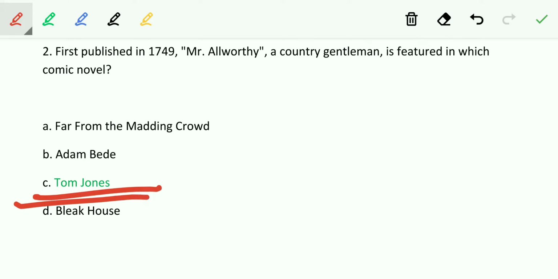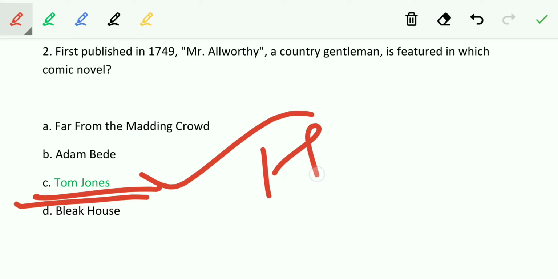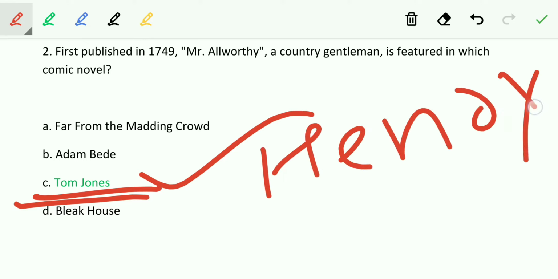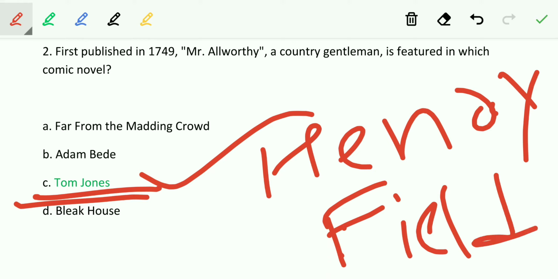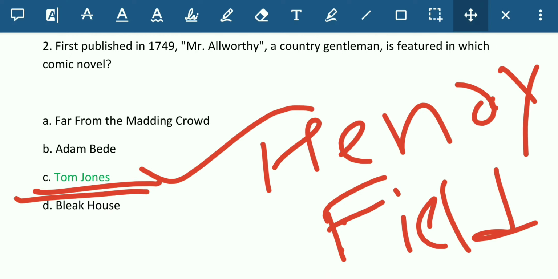So yes, Tom Jones is the answer, and it is a great work, and it was written by the very famous Henry Fielding, who had written various other great works. So Tom Jones is one of those. So let's see the next question.